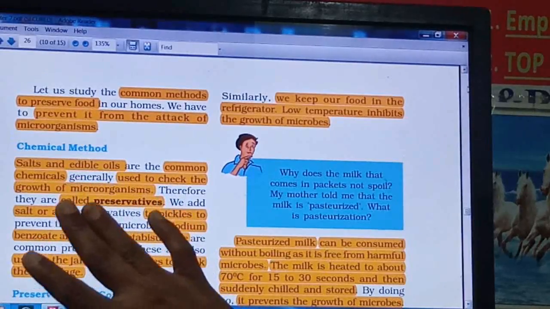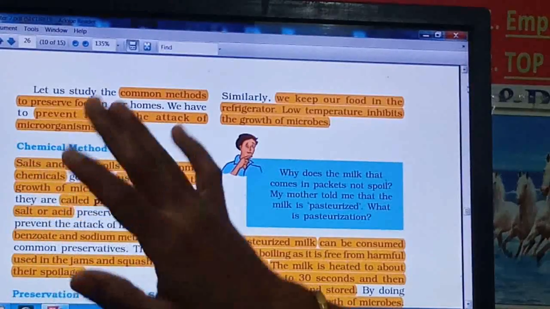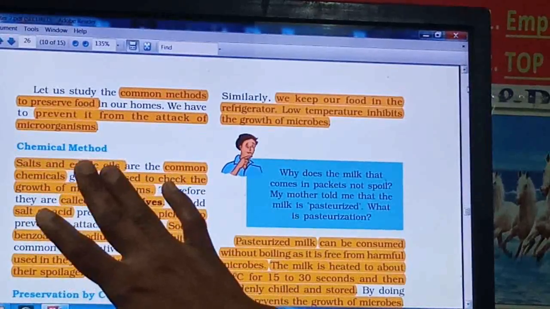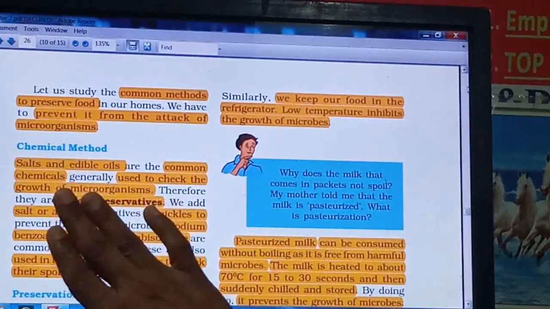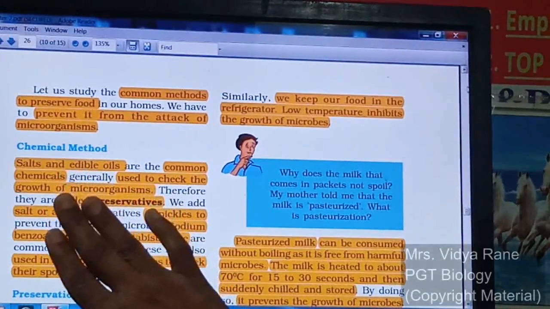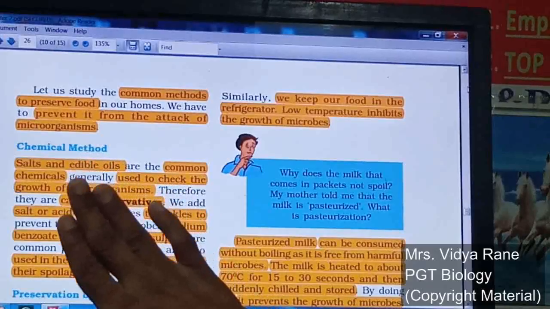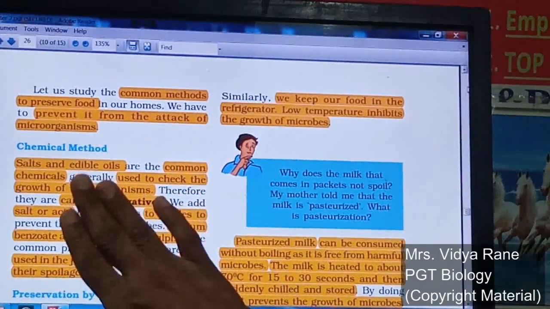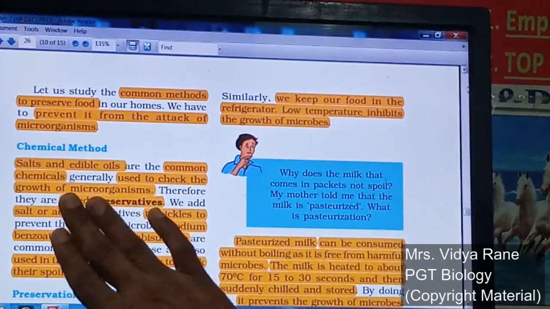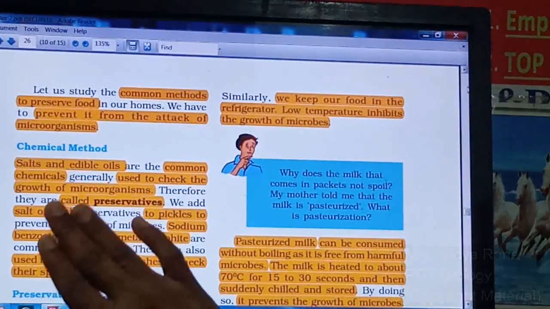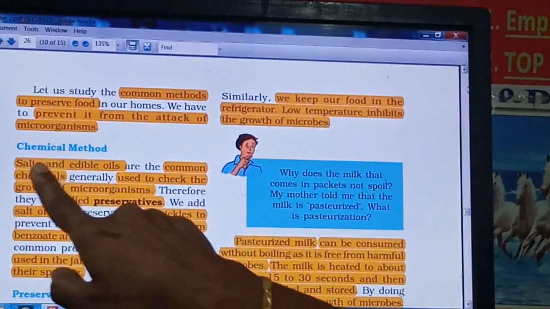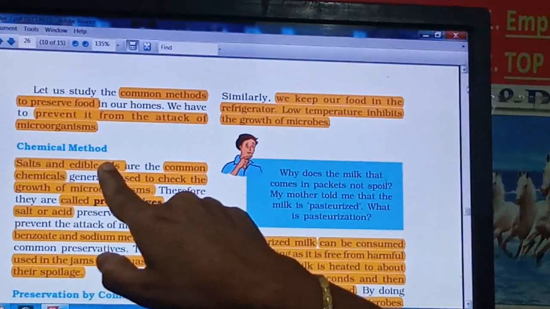Now in that, see, first method is a chemical method, right? So by the chemical method we can preserve our food, right? Means here we are preserving our food from the attack of microorganisms with the help of chemicals. Now which are these chemicals? See here, salt and edible oils.